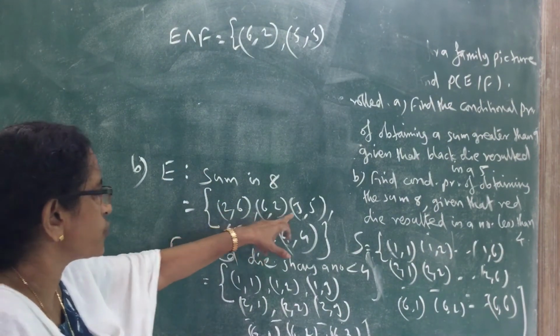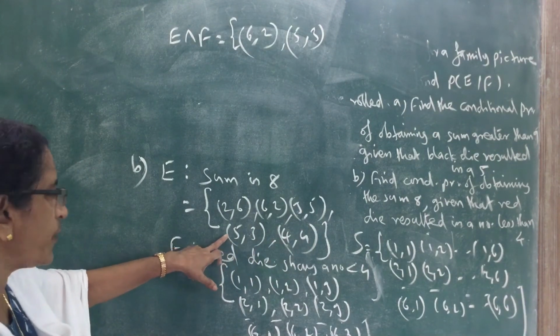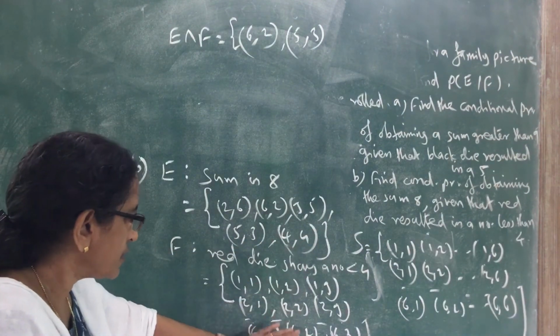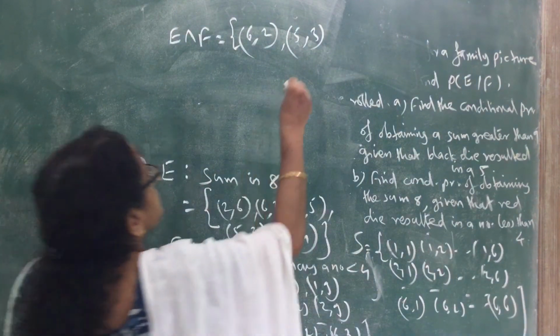Then 3, 5 is not there. 5, 3 is there. 4, 4 is also not there, since the red die must show a number less than 4. Therefore only these two elements: 6, 2 and 5, 3.